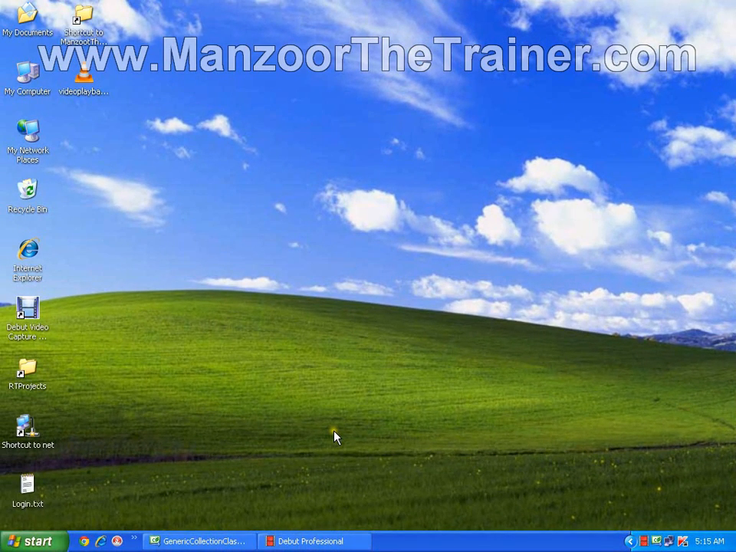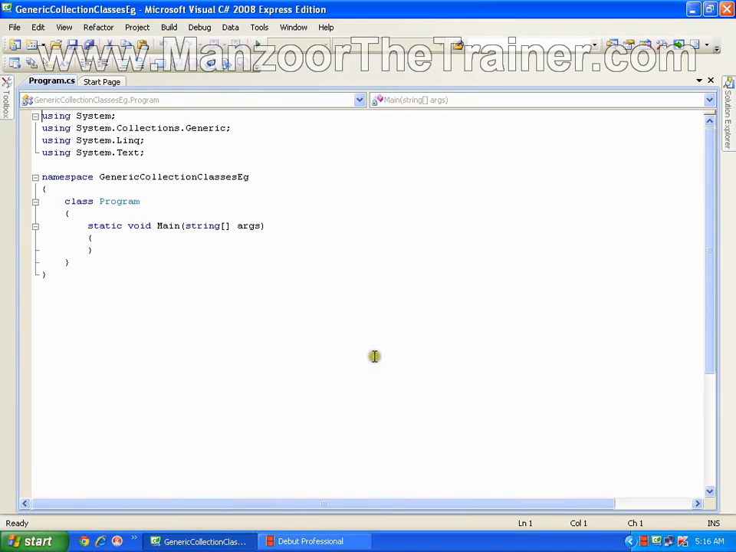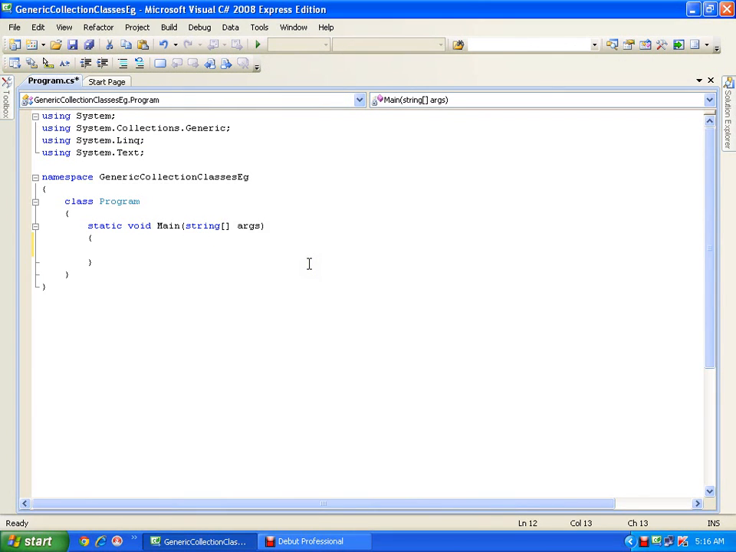Hello, in this demo we will see the generic collection classes. Now I have the namespace System.Collections.Generic. If I want to store elements in a stack of type integer, I can create the object of a generic class. It's a Stack. I have angular brackets, less than, and here I'll write the type. I want to store integer types in this. s equals new Stack<int>.